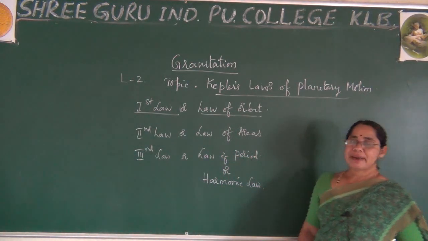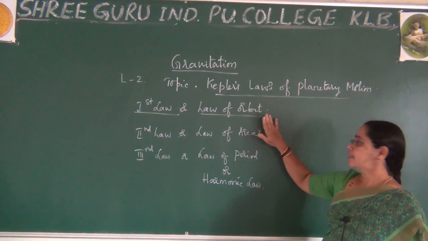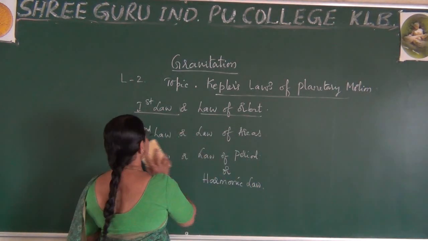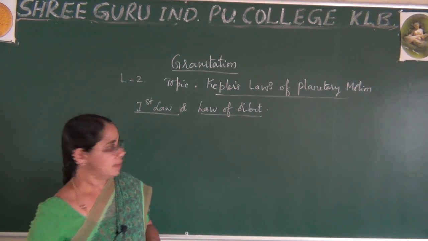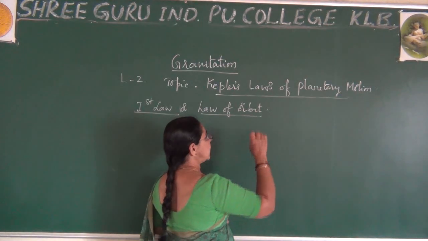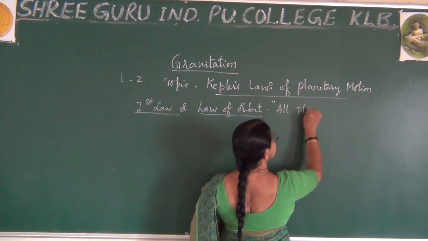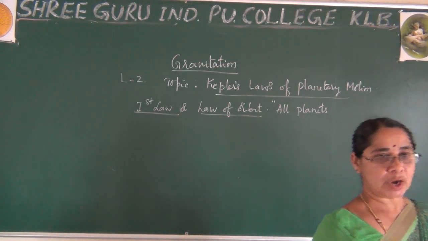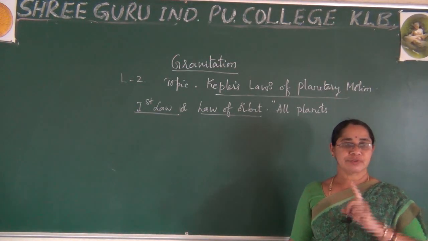Let me explain one by one. Let me first start with the law of orbit. Today let me explain the first law of orbit, then we will go for the remaining laws. According to the law of orbit, Kepler explained that all planets revolve around the sun in an elliptical orbit, with the sun at one of the foci.